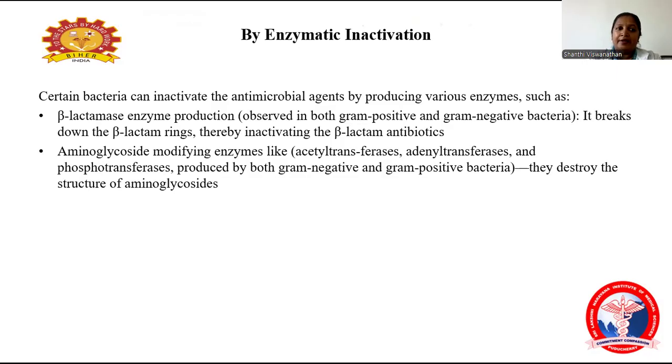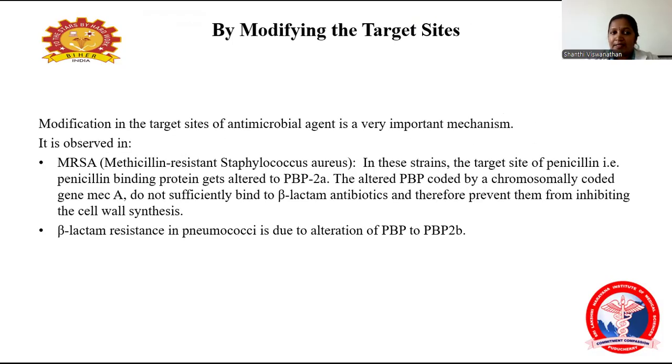Enzymatic inactivation. Certain bacteria can inactivate antimicrobial agents by producing various enzymes such as beta-lactamase. This is observed in both gram-positive and gram-negative bacteria. It breaks down the beta-lactam ring, thereby inactivating beta-lactam antibiotics. Aminoglycoside modifying enzymes like acyltransferase, adenyltransferase, and phosphotransferase are produced by both gram-positive and gram-negative bacteria and destroy the structure of aminoglycosides. Then modifying the target site.